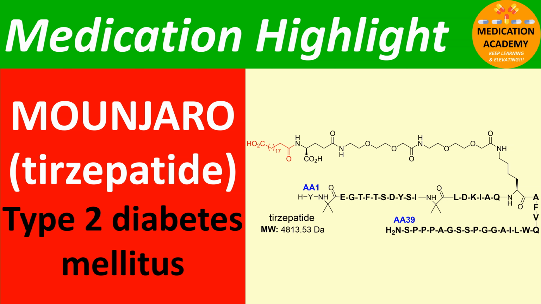In this video, I will review tirzepatide, brand name MOUNJARO. This is an anti-diabetic agent which was approved by the US FDA in 2022 for the treatment of type 2 diabetes. You will learn about its indications, recommended dosage, mechanism of action, pharmacokinetics, contraindications, and side effects. Now, let's dive into this medication in more detail.